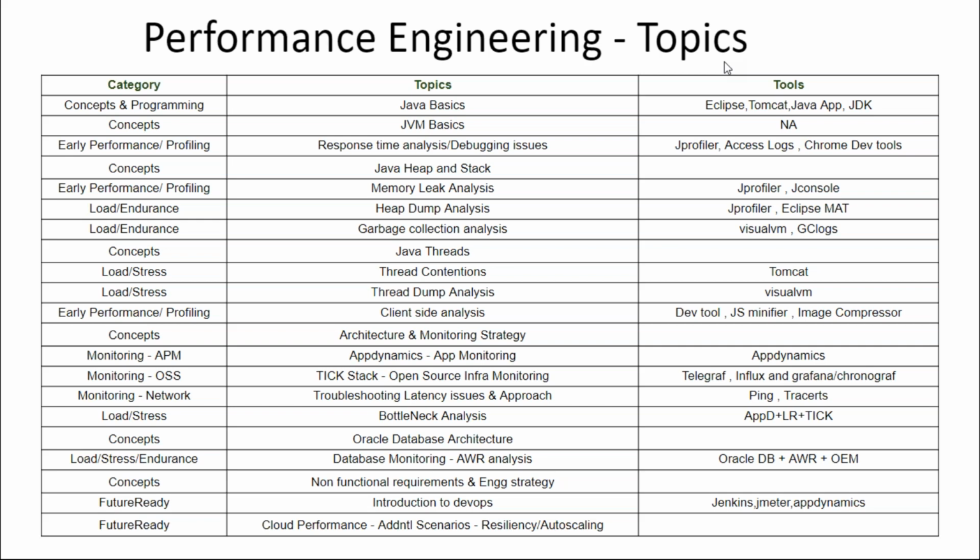Now in the current job market and in current projects, wherever you go, people talk about DevOps and cloud performance. That is the reason we want to make sure that you also prepare yourself for the future. So we will have one good introduction session on DevOps. We will use Jenkins, JMeter, and AppDynamics to integrate and see how continuous testing will happen.